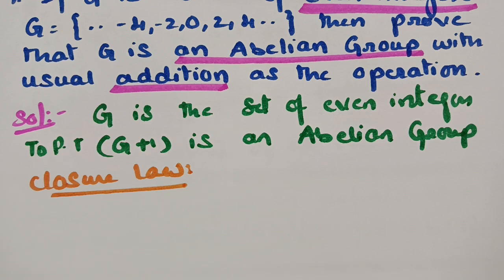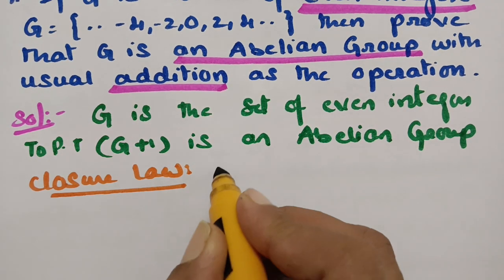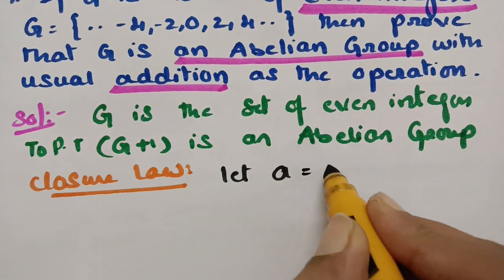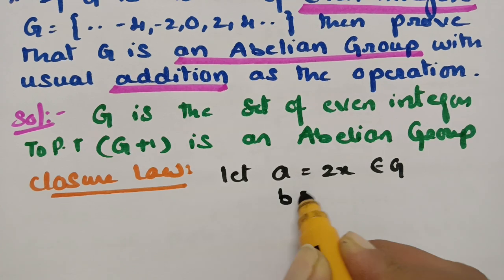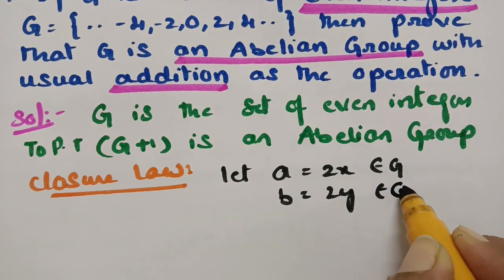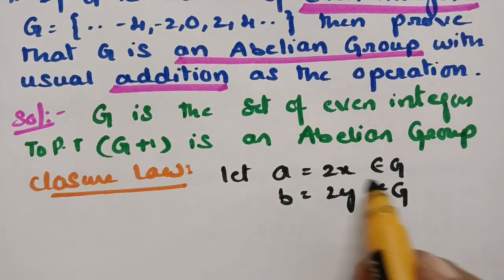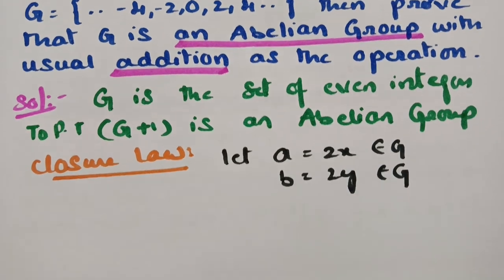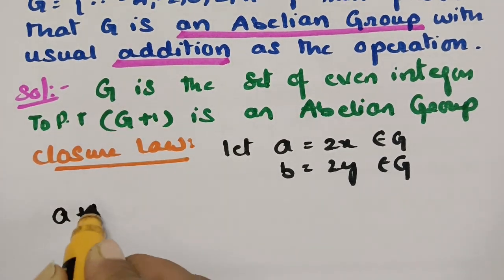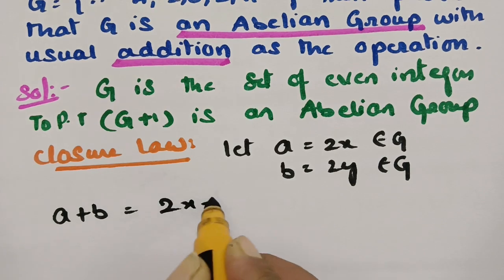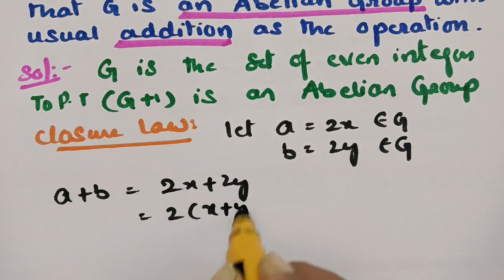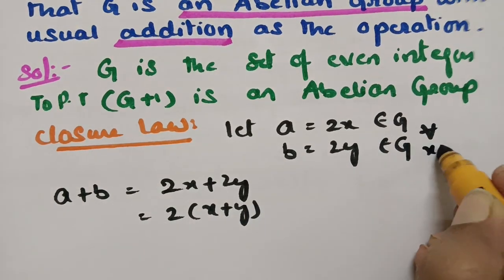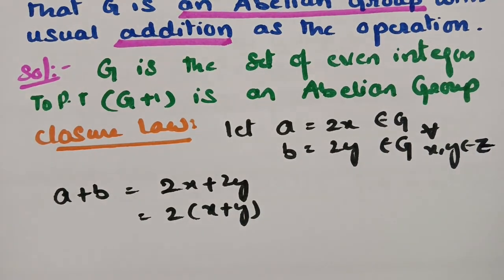For the closure property, we have to take two elements from the set G. Let a = 2x, which is an even integer and belongs to G, and b = 2y, which again belongs to the set G as multiples of 2 are even integers. So the binary operator here gives a + b, that is 2x + 2y. If you take 2 common, that is 2(x + y), for every x, y belongs to the set of integers.